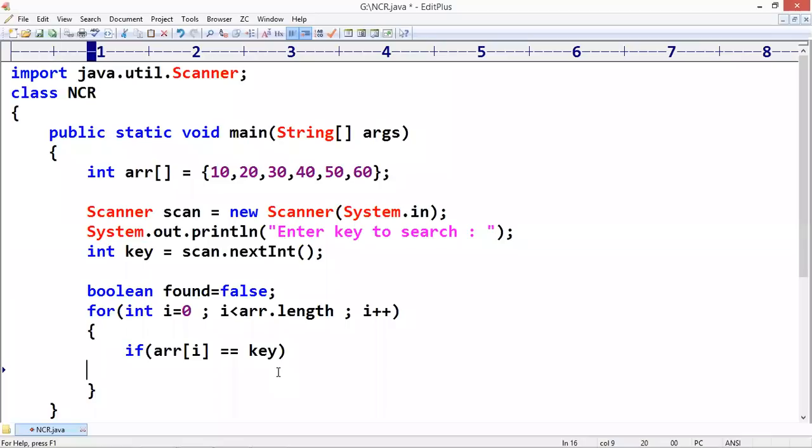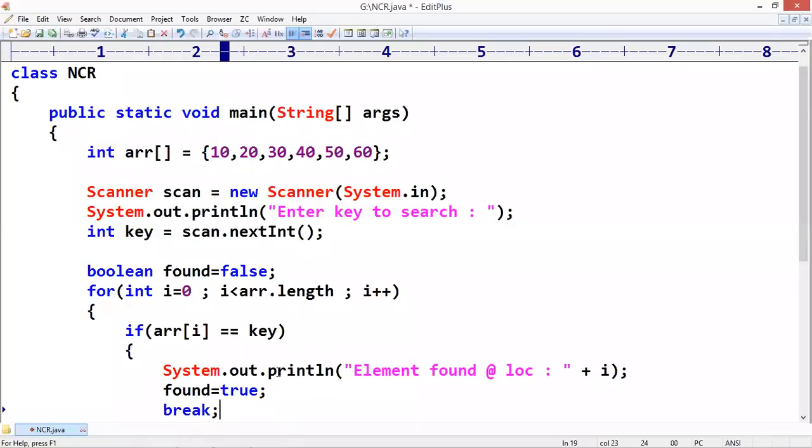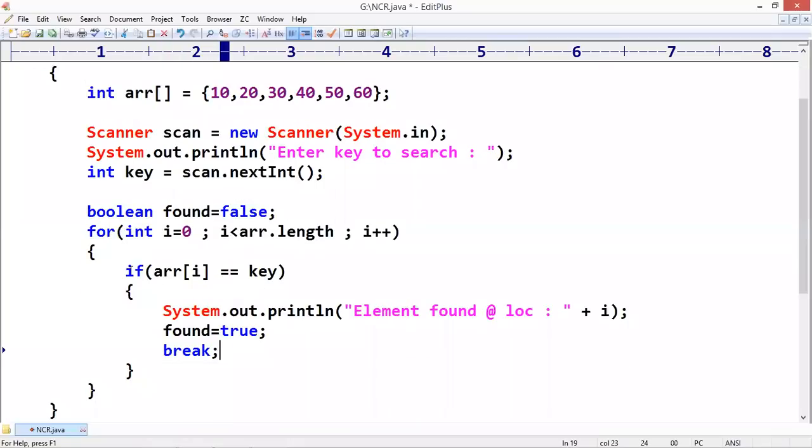If both are equal, if we found the element, we just give the message: yes, element found, found at location i. That index i we are printing, that's it. And we set found equal to true. Because the element is found, I just want to break this loop. I don't want to continue because the element is already found.